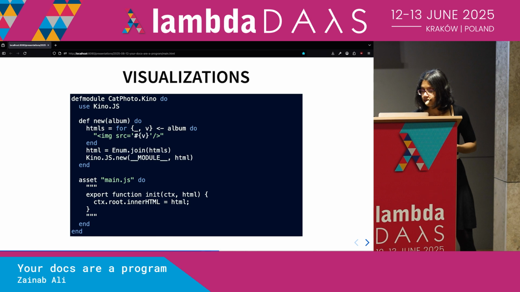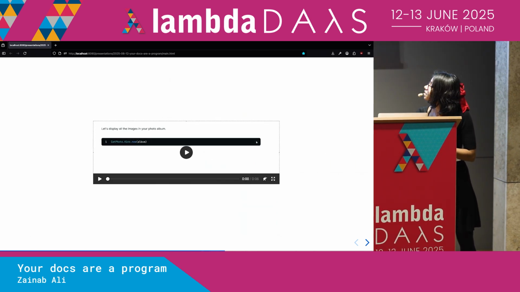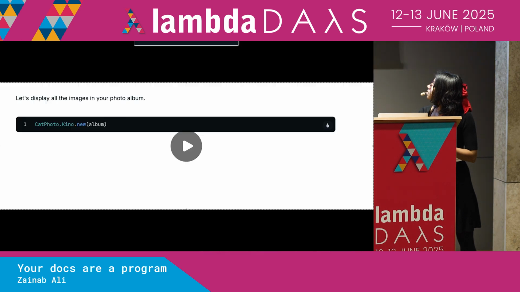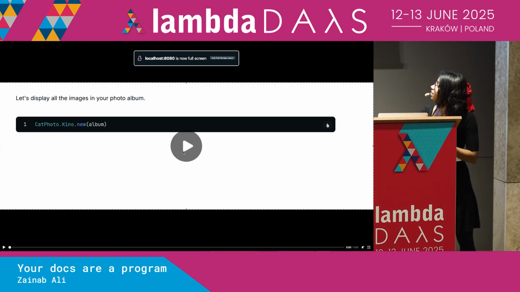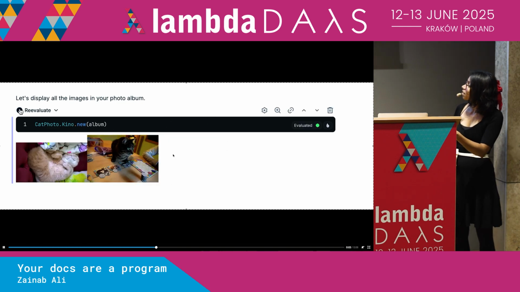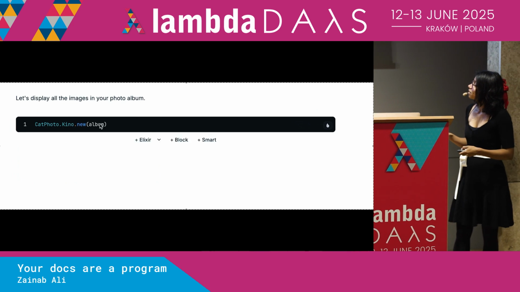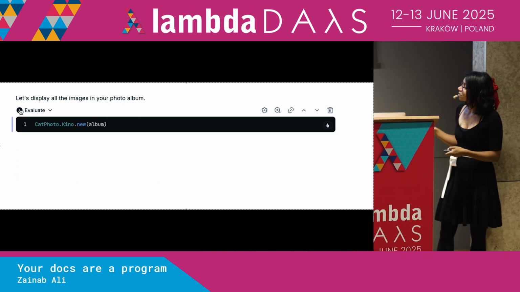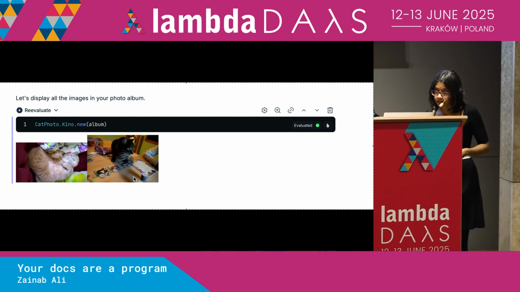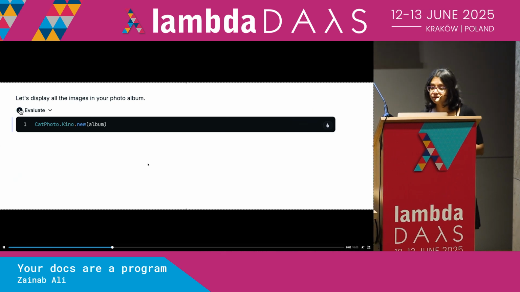We call this thing cat photo. Let's see if we can. Can we actually run the code that we've just written? So we've just written that cat photo thing. And if we run it, we see that it does, in fact, display our images. So it displays the images that we just inserted into our album.